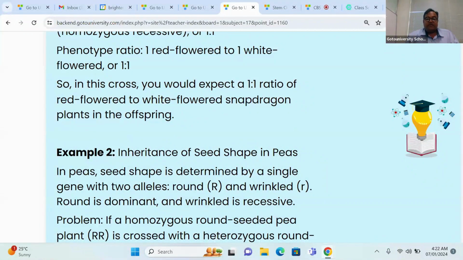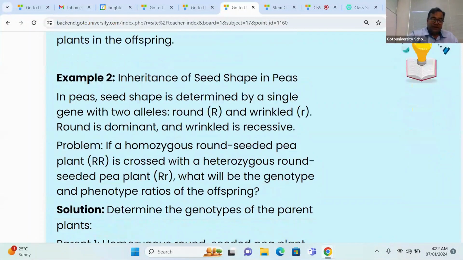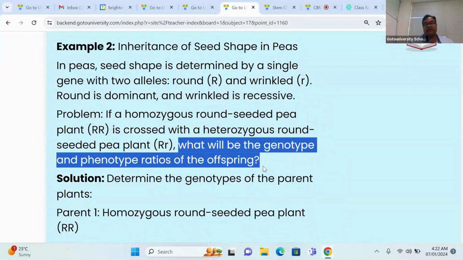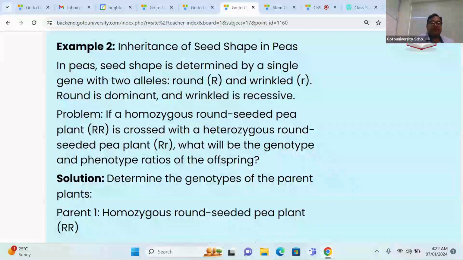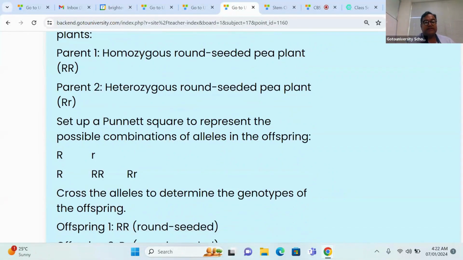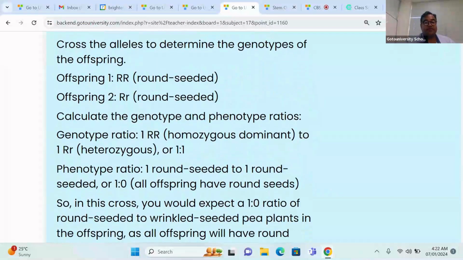Okay, we know very well the seed shape is determined by a single gene with two alleles, right? Round and wrinkled, right? The problem is, what will be the genotype and phenotypic ratio of the offspring? Okay, determining the genotype of the parent plant: homozygous round-seeded pea plant, heterozygous round-seeded plant. These two different types of plants we are crossing and we are getting the answer in this way, right?